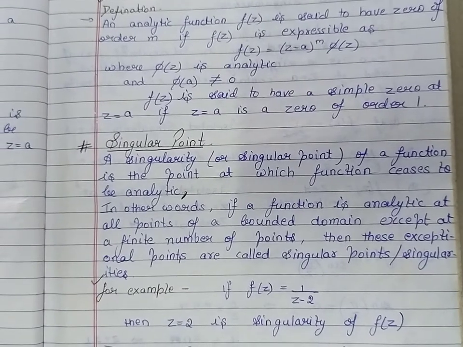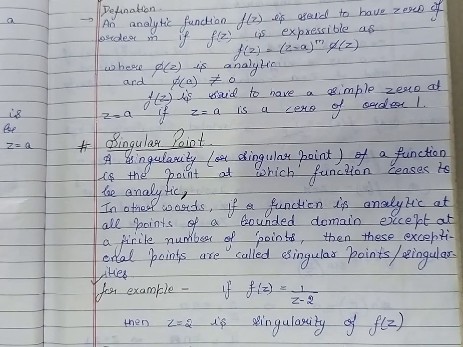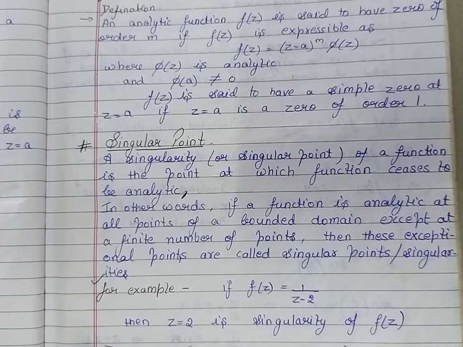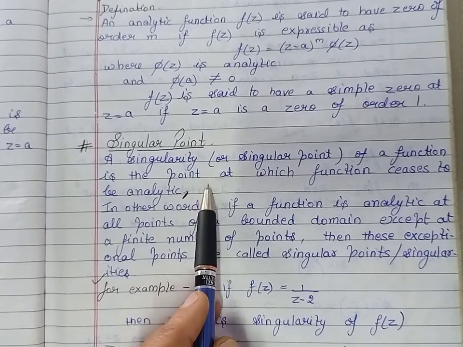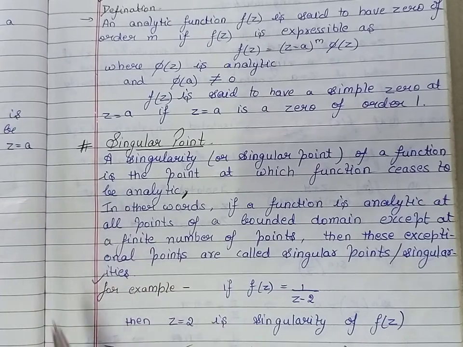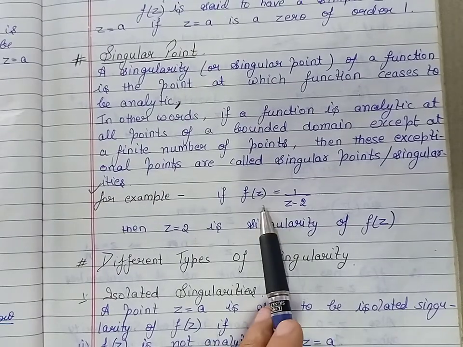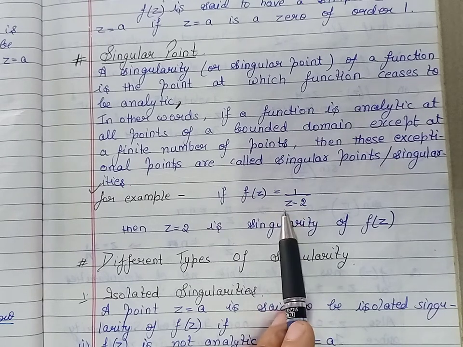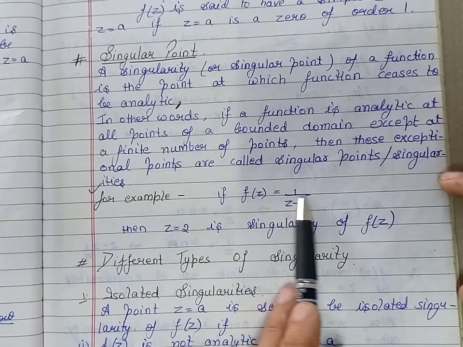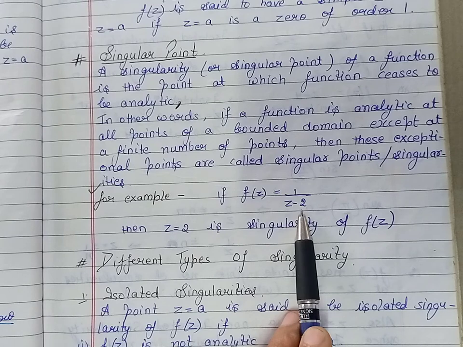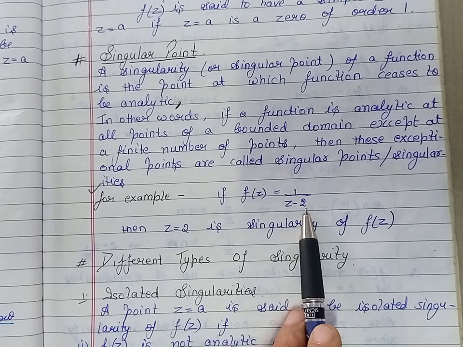Now next we define singular points of a function, which is also called a singularity of the function. A singularity of a function is that point at which the function ceases to be analytic. For example, if we have the function given by 1 upon z minus 2, then the singularity of this function is obtained by putting z minus 2 is equal to 0. So z is equal to 2 is the singularity of this function. There are different types of singularities.